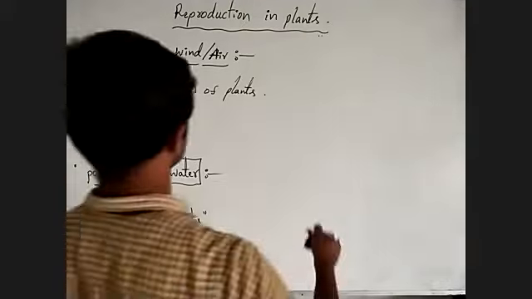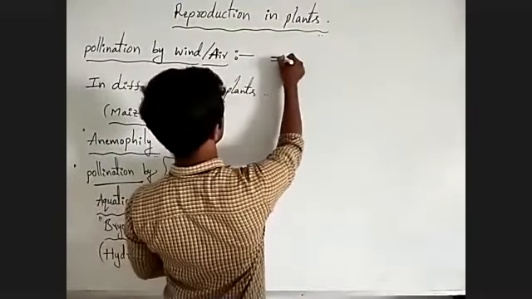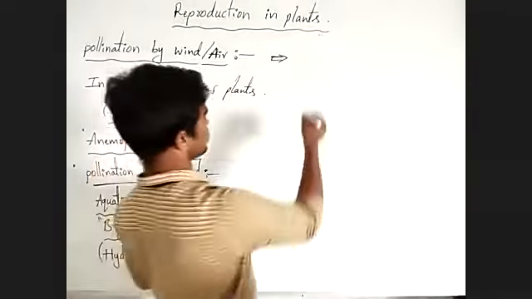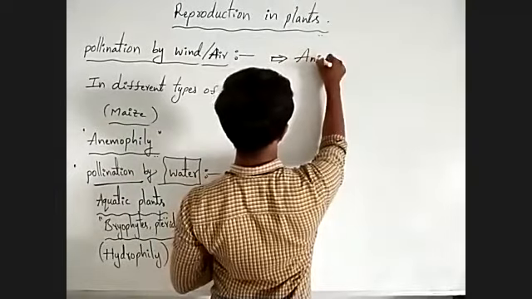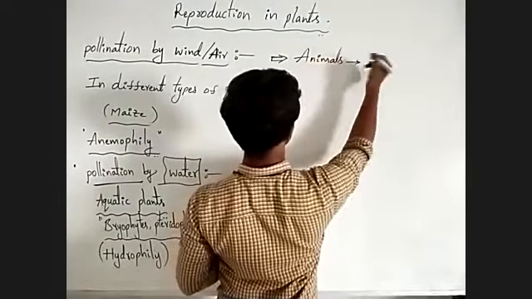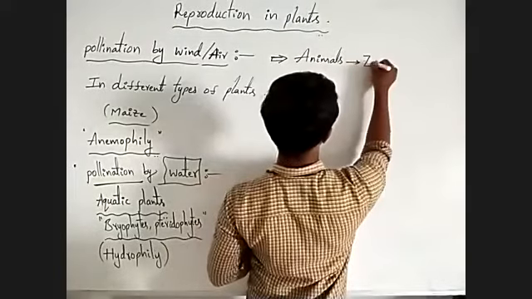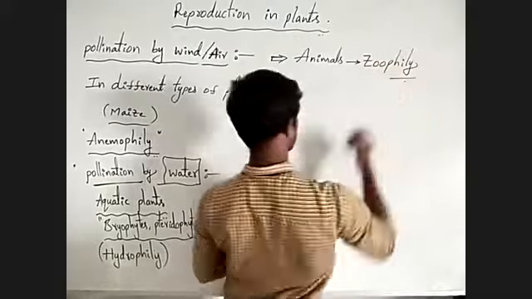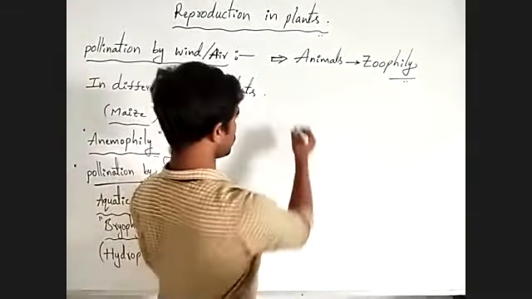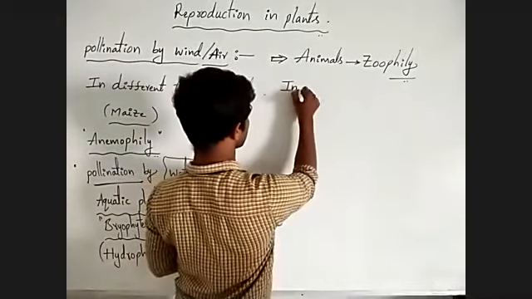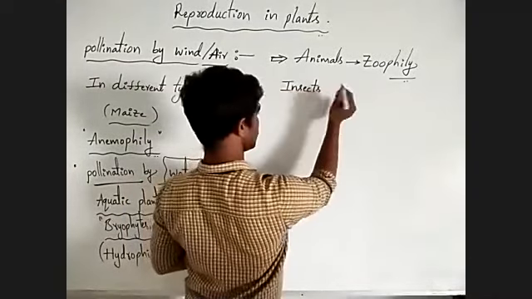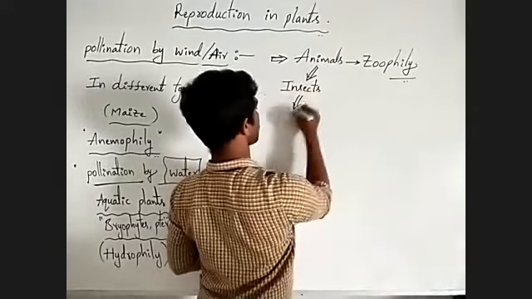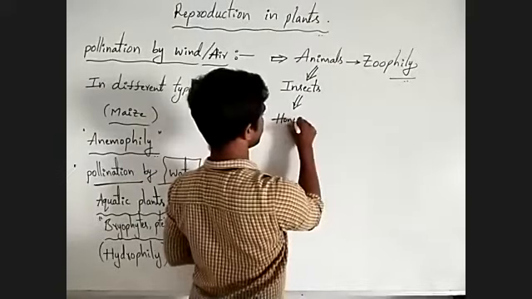Next, some plants are pollinated by the animals. This type of pollination is called zoophily. In animals, the most important animals are insects. In insects, the most important insects are honeybees.